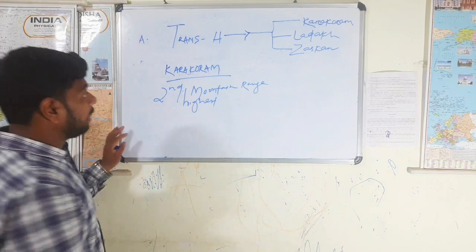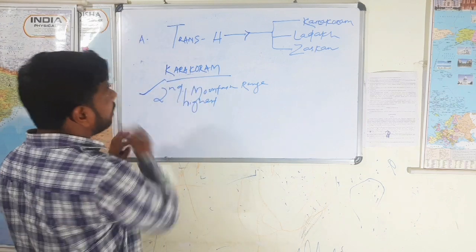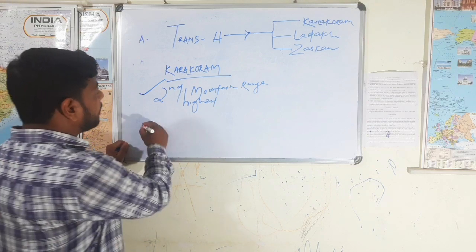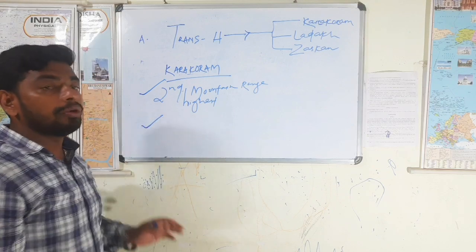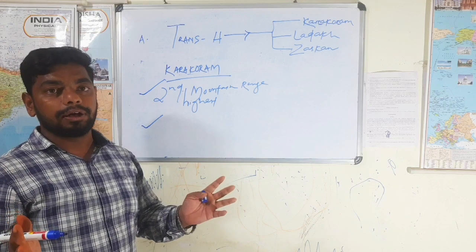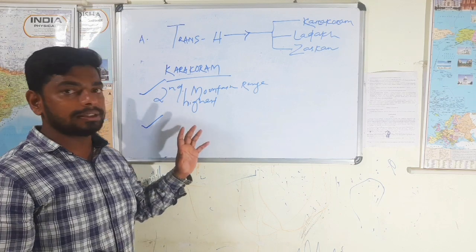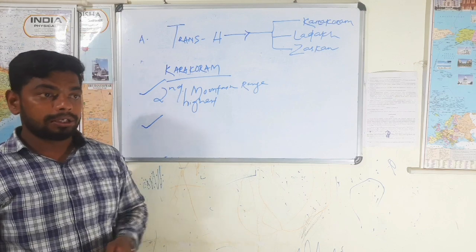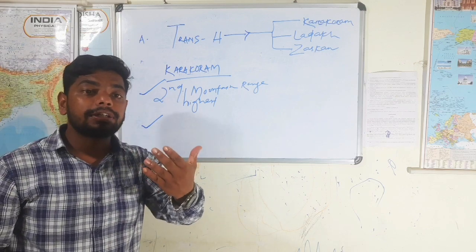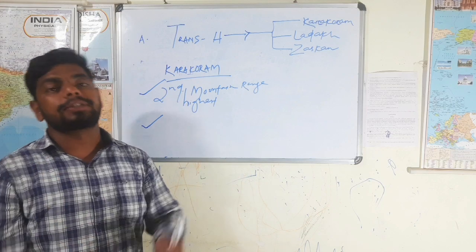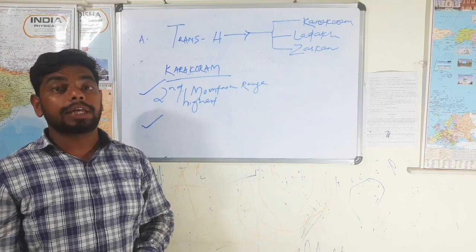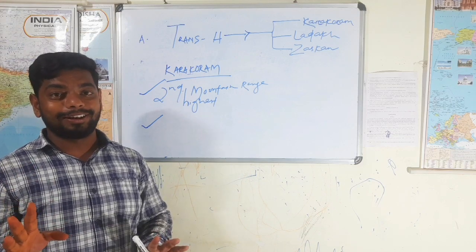Within this Karakoram range, it is mainly characterized by a huge number of glaciers. It is the region where the second and third largest non-polar glaciers are found.